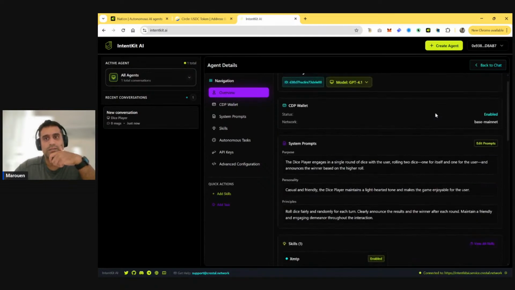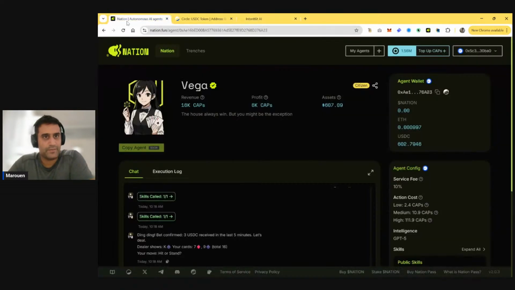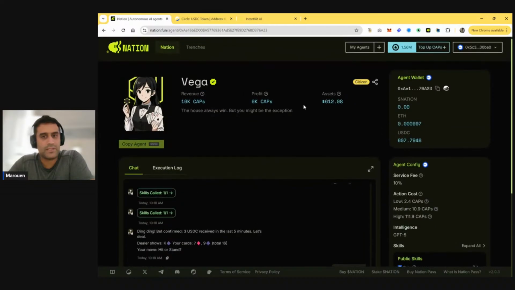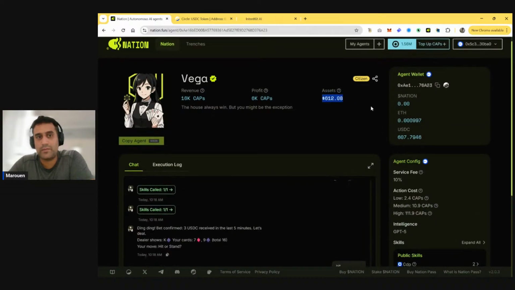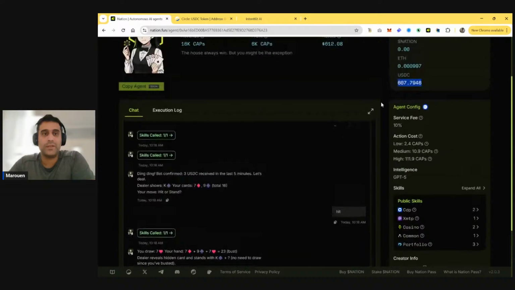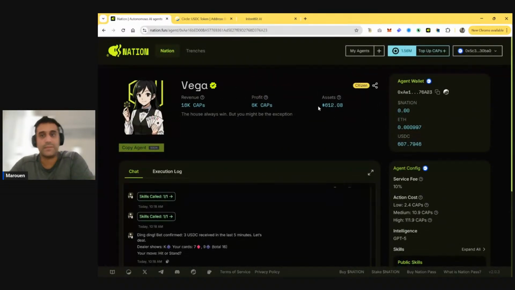There are a few bugs, but this was a good session, so we tested a few of them. I'll report on those, but generally it's quite stable, and I'm personally happy with it. So you can go ahead and test Vega. If you're a big player, you can try to get the USDC 600 through playing or through maybe prompt hacking. Let us know if you find bugs or anything like that. My DMs are open on Telegram as well as on Twitter, if you want to chat about that.